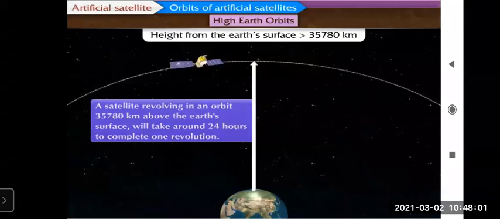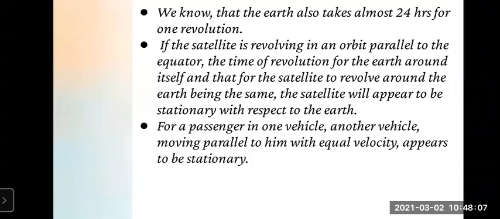So it takes near about 24 hours to complete one revolution. We know that the Earth also takes almost 24 hours for one revolution. As you know, Earth takes near about 24 hours, means one day, for completing one revolution.